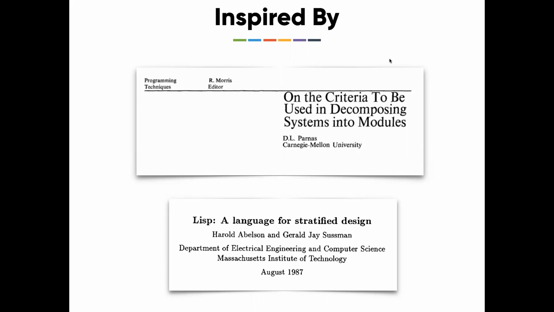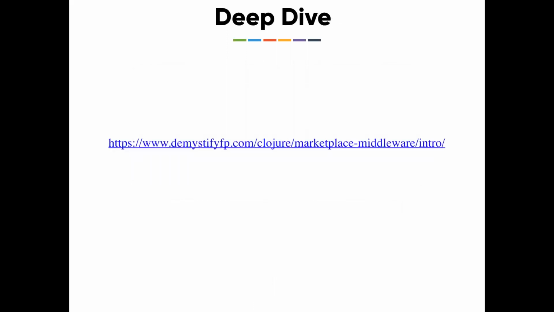Explaining stratified design is a talk by itself, so I'm not going to get into that. I recommend you read that paper also. It talks about the composability that we get out of it. As a matter of fact, those are the two things. So if you like what we have seen so far, and if you'd like to implement those things, read those two papers, have fun.